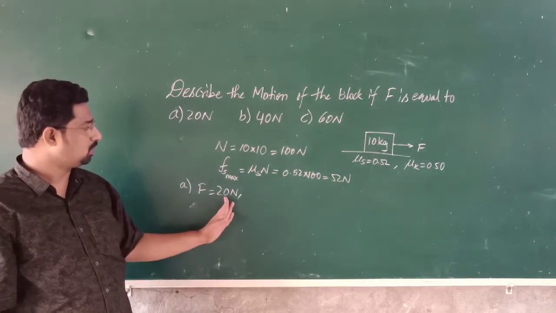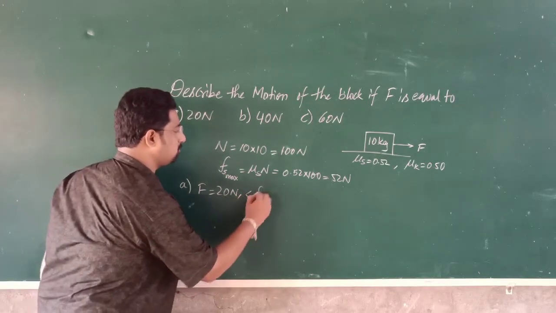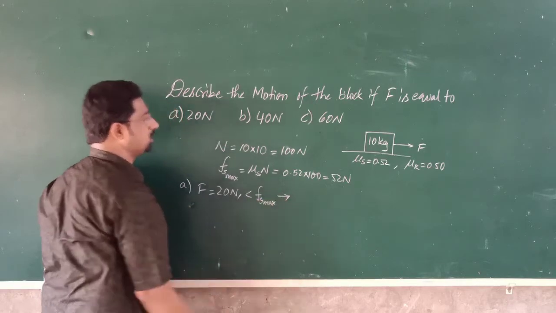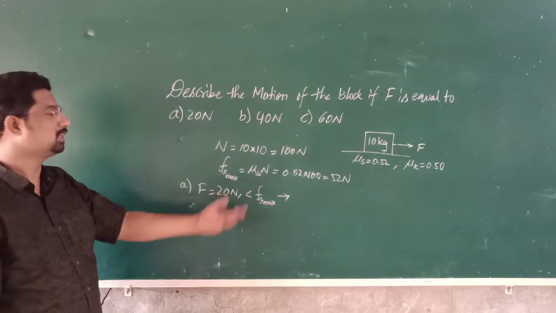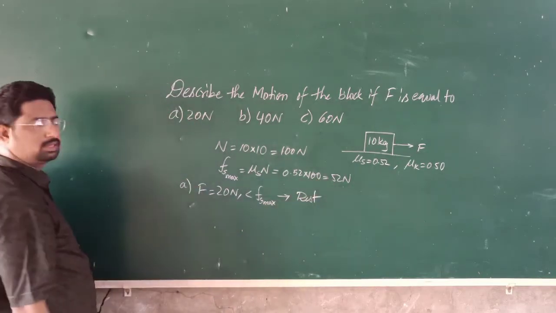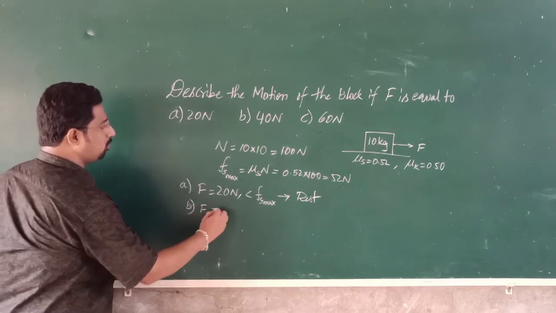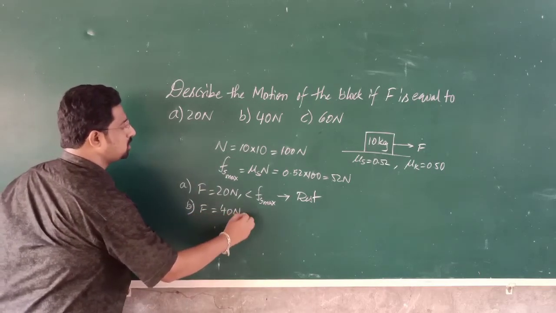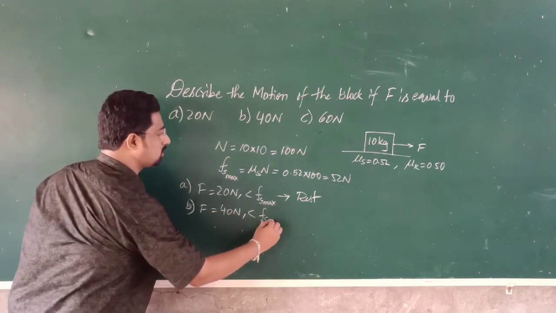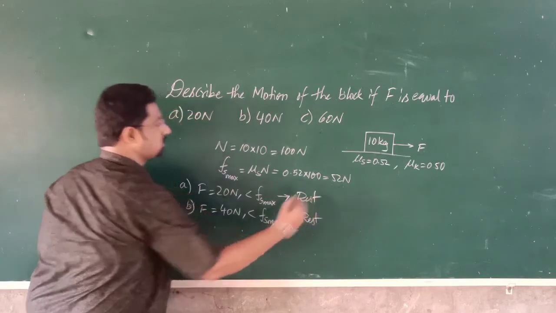So as F is equal to 20 Newton, which is less than Fs maximum, will the body be in motion or at rest? Obviously it will be at rest. Next, second case, if F is equal to 40 Newton, which is also less than the maximum frictional force, in this case also the body will be at rest.